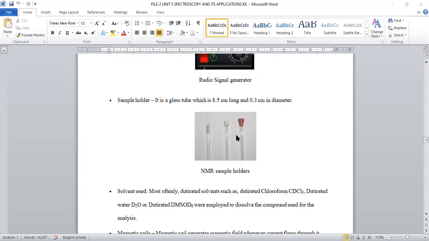Sample holders in an NMR spectrophotometer are made up of transparent glass vessels made of borosilicate material, and these are narrow, long, with 8.5 centimeters of length and 0.3 centimeters of diameter. So these are known as sample holders, where we can place the sample whose structure we want to determine, right?